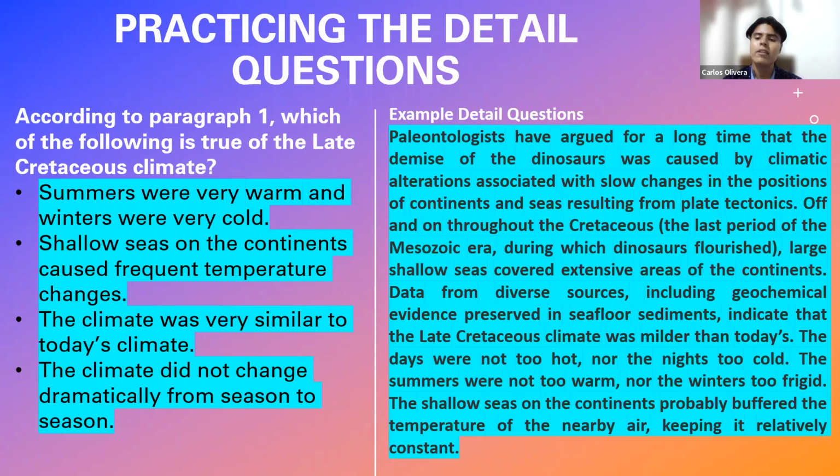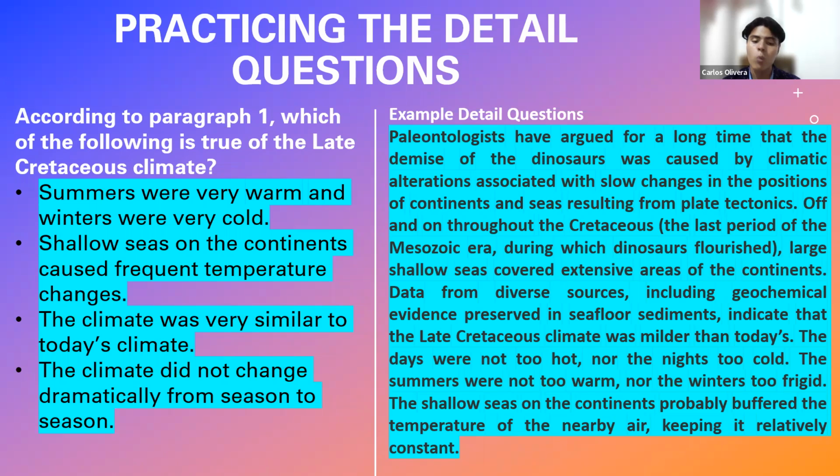Where? Here. There is a part here almost at the end that says, talking about the Cretaceous climate, the days were not too hot, nor the nights too cold. The summers were not too warm, nor the winters too frigid. What is this telling you? It's basically telling you that there was a stability, right? From season to season. That is what it's saying.